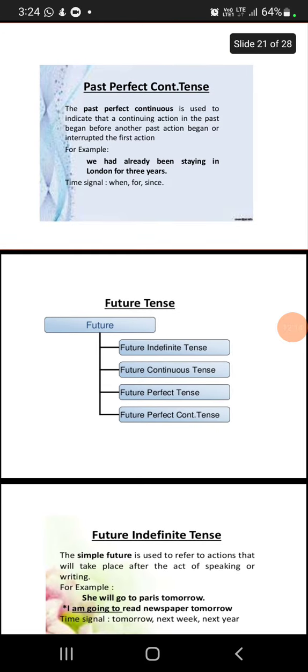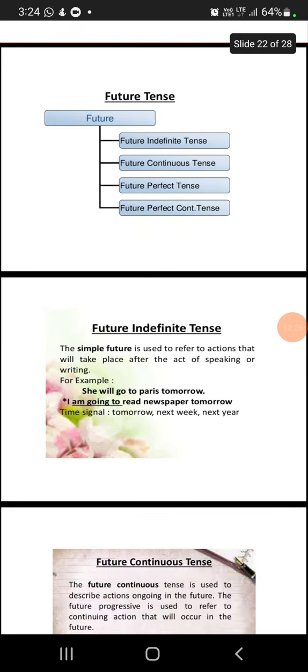And finally, we have future tense. The future tense is also categorized as future indefinite tense, future continuous tense, future perfect tense, and future perfect continuous tense. The first one, future indefinite tense, is used to refer to an action that will take place after the act of speaking or writing. For example, she will go to Paris tomorrow. I am going to read the newspaper tomorrow. So here the time frame or signal is tomorrow, next week, next year. So that is going to happen.